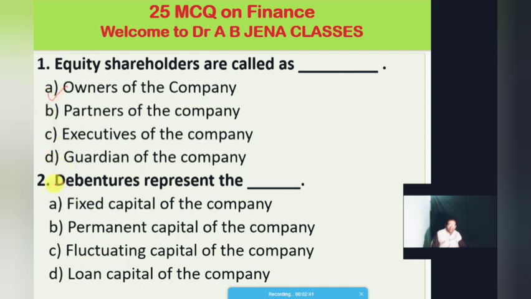Come to the second question: debentures represent the. There are four options. A, fixed capital of the company; B, permanent capital of the company; C, fluctuating capital of the company; D, loan capital of the company. Just guess, dear friends. The right answer is loan capital of the company. So debentures represent the loan capital of the company.